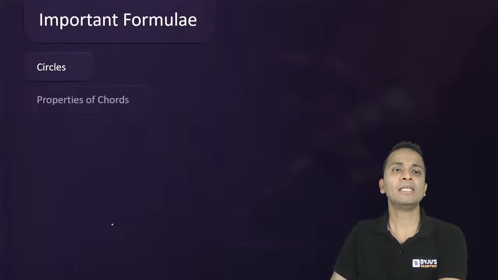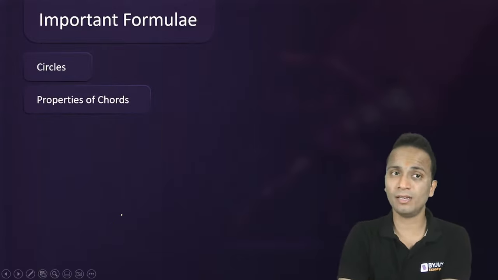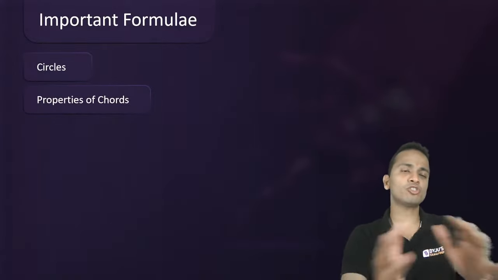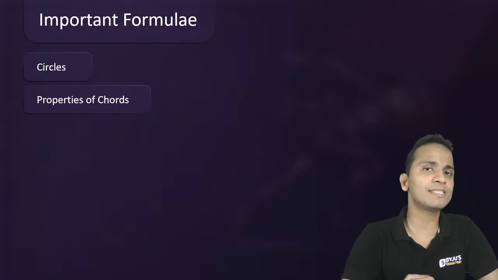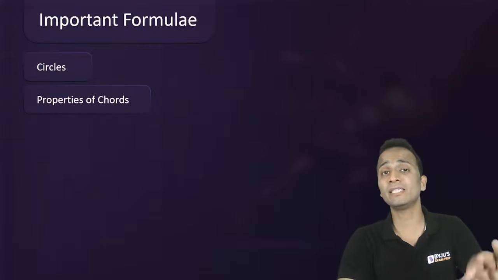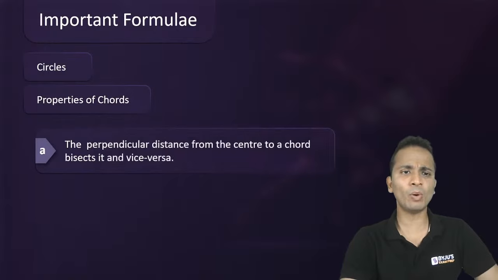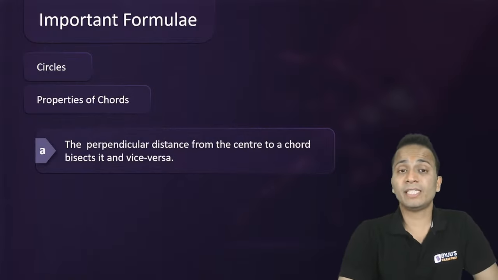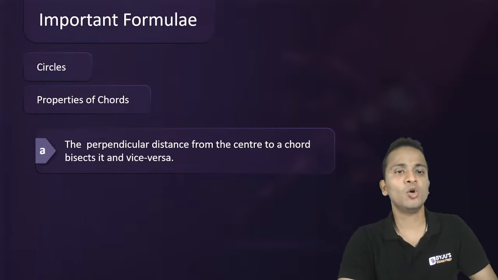Now, some of the properties of chords related to a circle. That was triangles we have done. Now let us look at some of the formulas, some of the properties in circles. The first set of properties is related to chords. Property number 1: the perpendicular distance from the center to a chord will bisect it and vice versa.